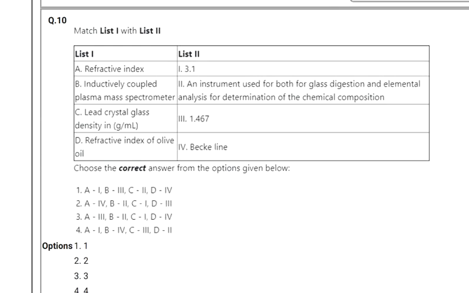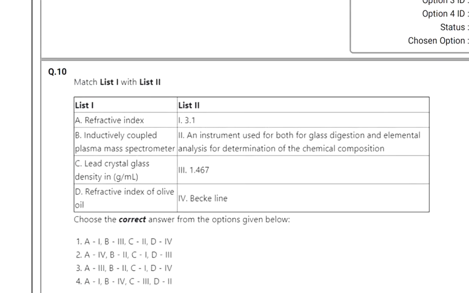See, match list 1 with list 2. List 1: refractive index, inductively coupled plasma mass spectrometer (ICP-MS), lead crystal glass density in grams per ml, refractive index of olive oil. Then list 2: 3.1, then an instrument used both for glass digestion and elemental analysis for determination of the chemical composition. It is definitely ICP-MS. Then 1.467, then Becke line. Becke line is related to the refractive index. Then these two, 3.1 and 1.467, are some measurements.